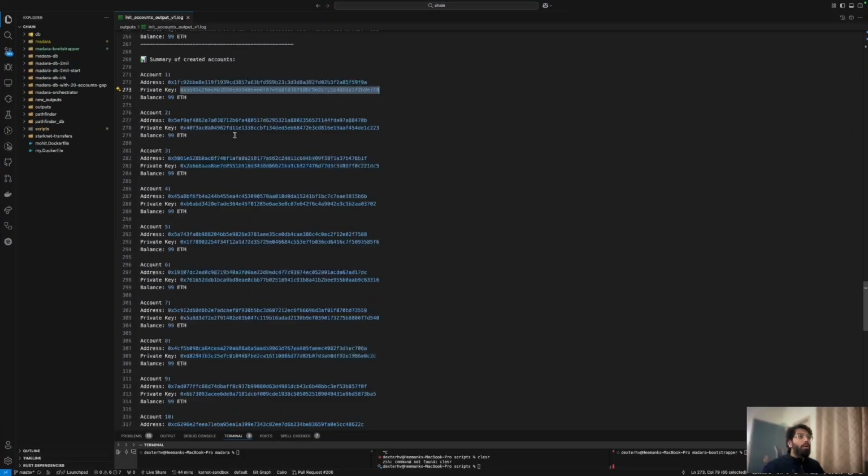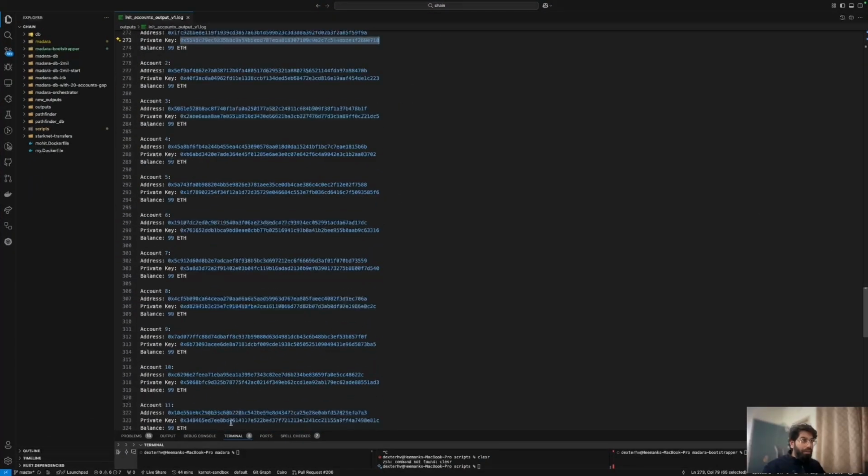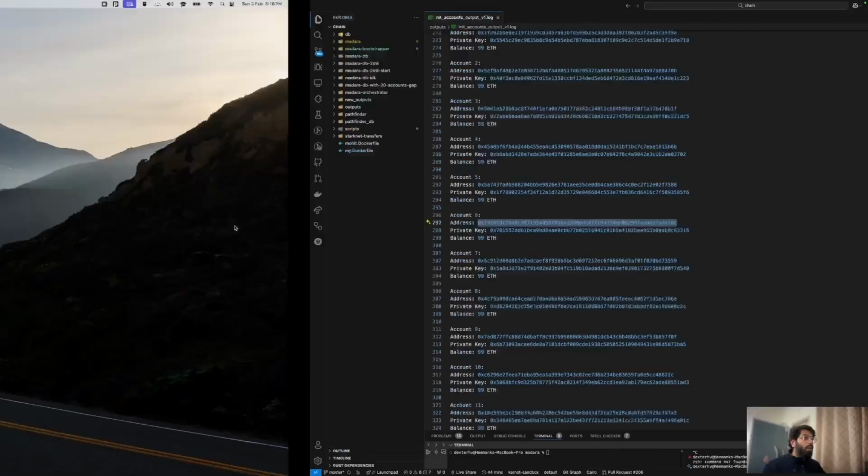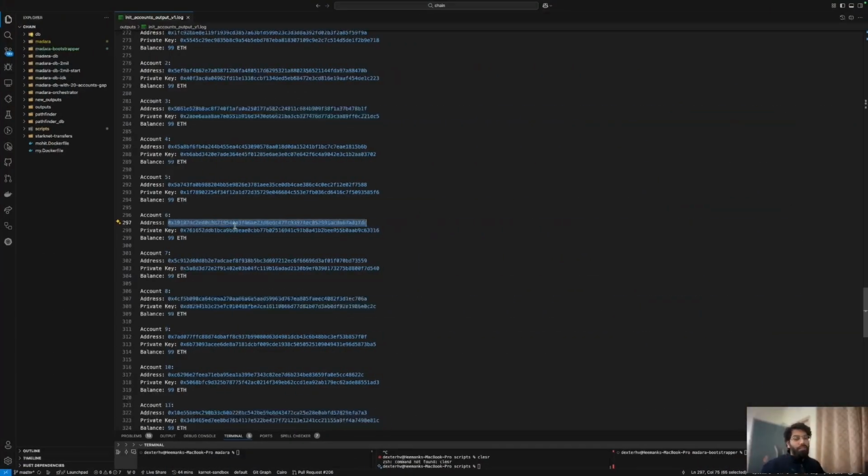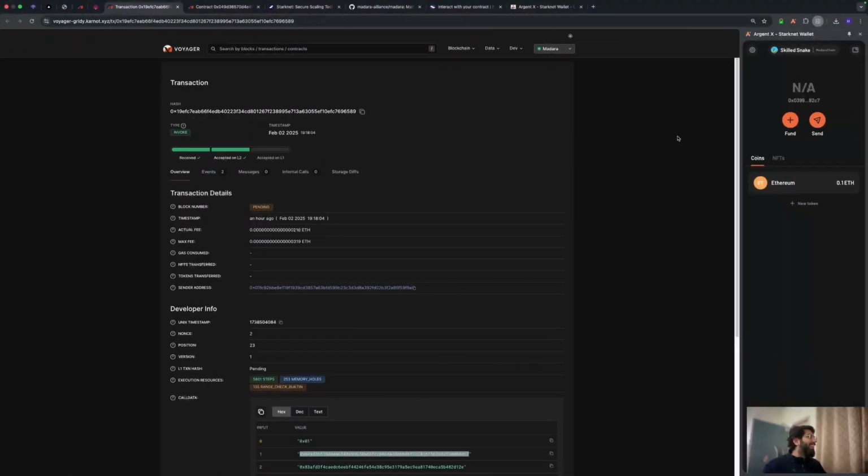So I have a good amount of accounts deployed here. Let's choose any one of them. And you can see the private key, it's fine because this is just a testnet. So don't worry about that. Don't go blaming me on Discord and everything.